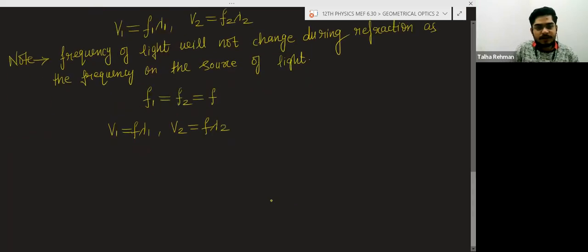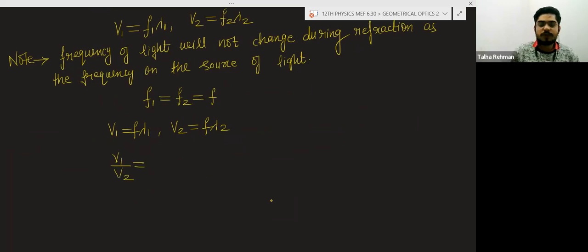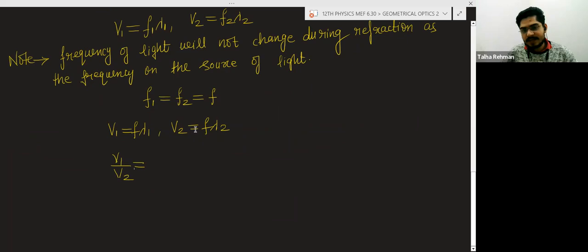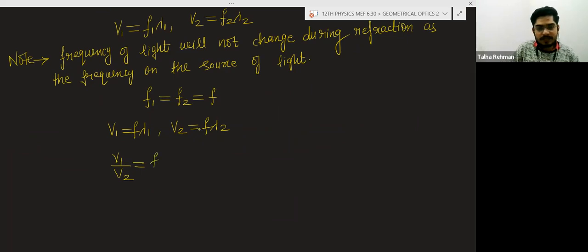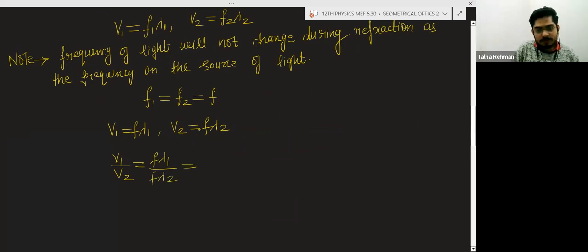Now you can just find the ratio of V1 by V2. When you find V1 by V2, this F and F will cancel out. So you can write it as F into lambda 1 divided by F into lambda 2. F and F cancel out. So V1 by V2 can be written as lambda 1 by lambda 2.